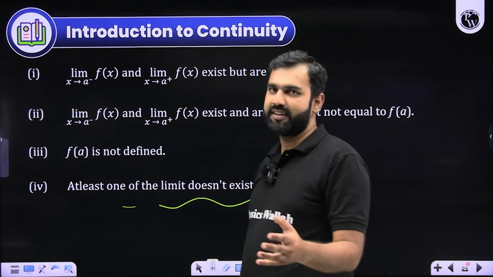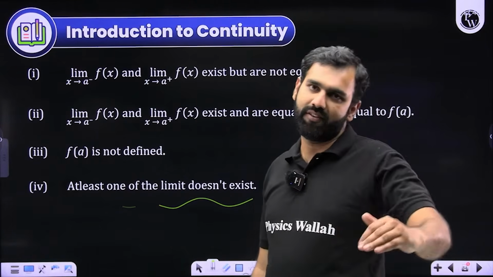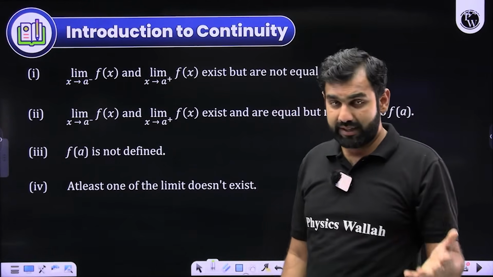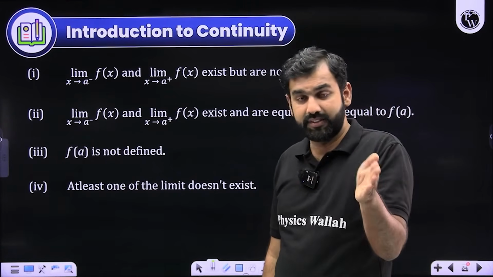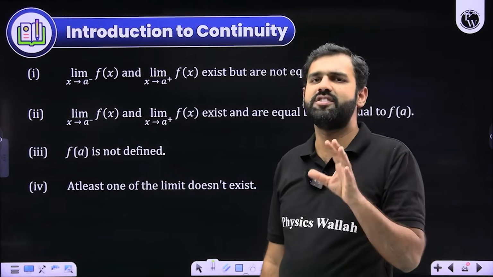Let's say RHL exists. The value of the function also exists, even if they are equal. But what if LHL is approaching infinity? Then again it is not defined. So in that case, LHL is not equal to RHL and the value of the function. Then again you are saying that the function is discontinuous.